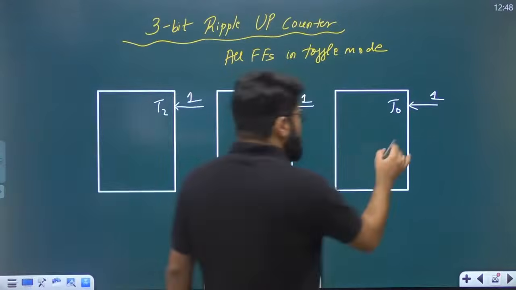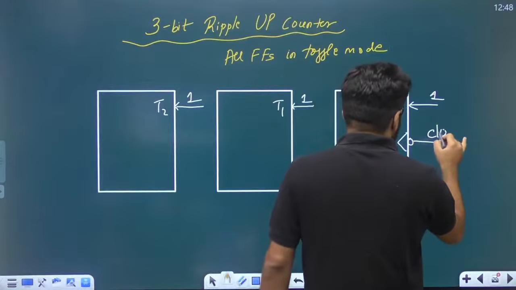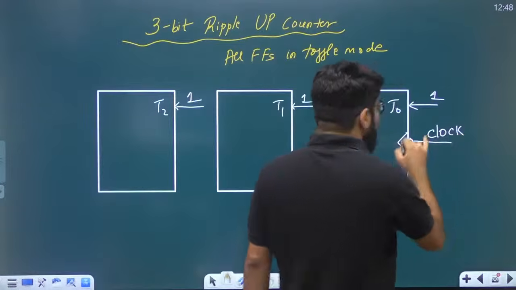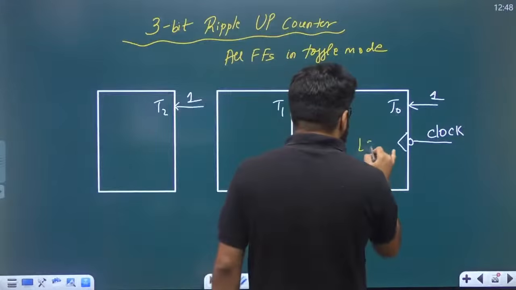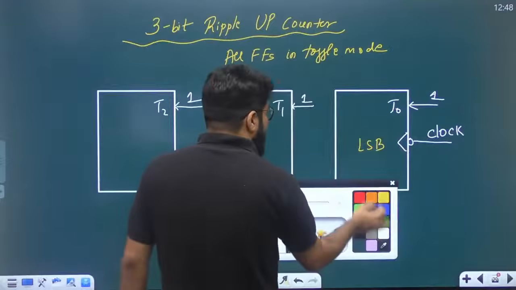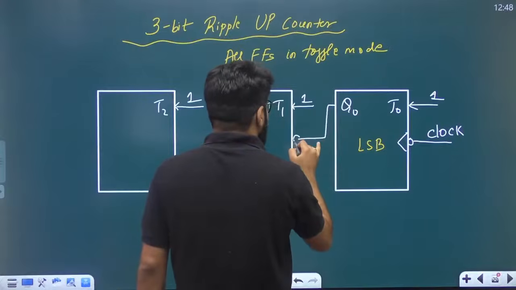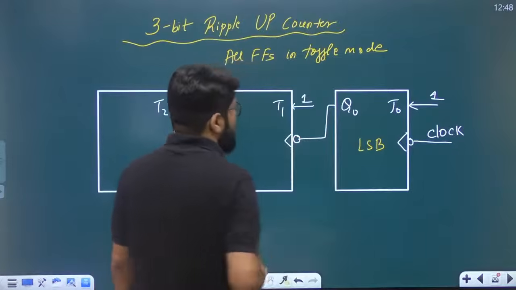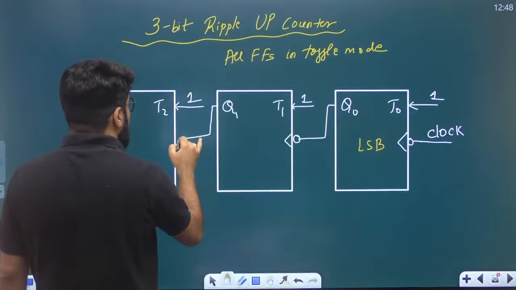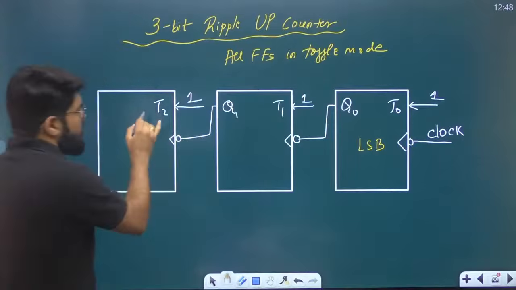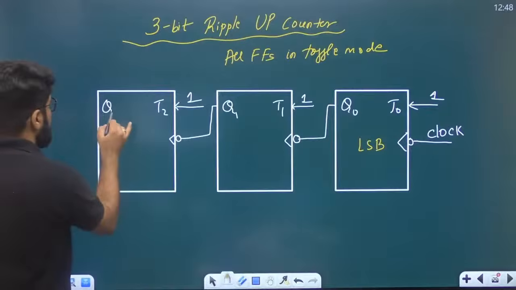Here I am taking a negative edge triggered clock. The clock is only applied to the LSB flip-flop, and then the output of every flip-flop, Q0, will serve as the clock for the next flip-flop. Then the output of this flip-flop, Q1, is going to serve as the clock for the next flip-flop, that is T2.